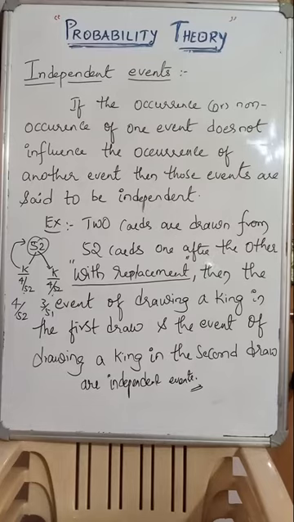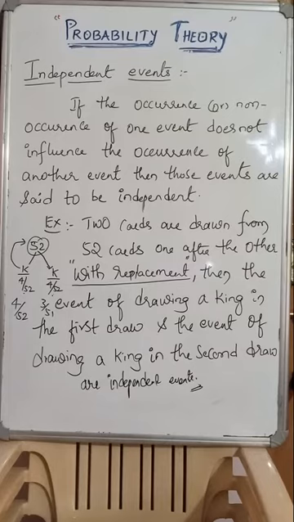The occurrence or non-occurrence of one event does not influence the occurrence or non-occurrence of the other event in subsequent trials, one after the other. Then those events are said to be independent. Clear? So the main thing which I underlined: with replacement policy. Sorry, I'm sorry, it is with replacement policy.